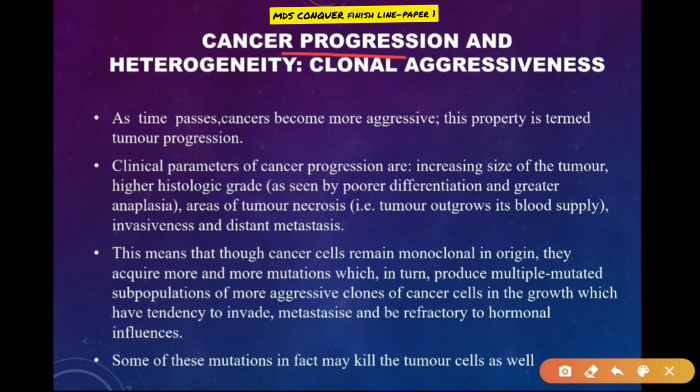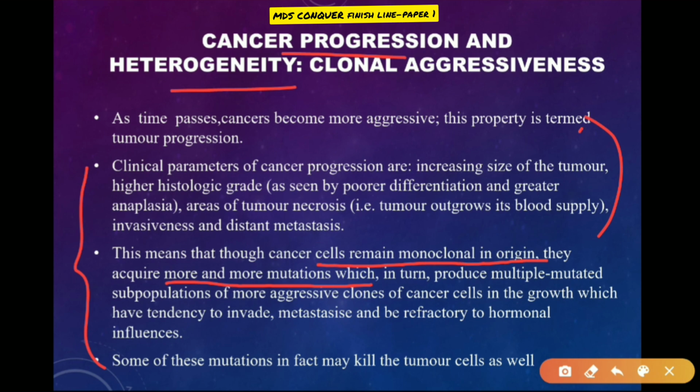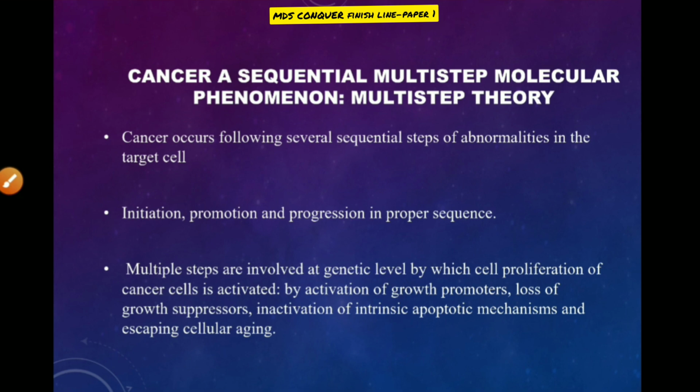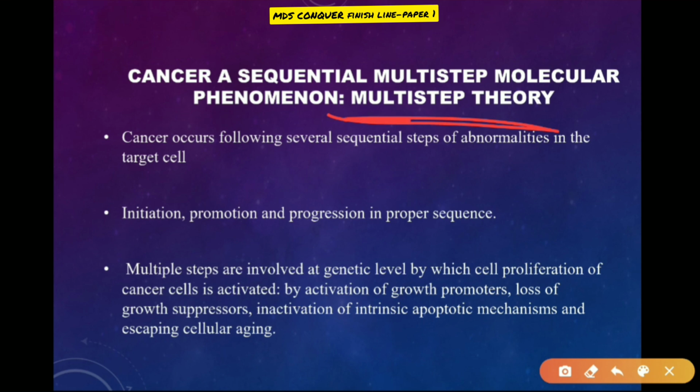Cancer progression and heterogeneity. This means the cancer cells remain of monoclonal origin only, and they will acquire more and more mutations in turn. So this is what you have to write for cancer progression and heterogeneity. This is the multi-step theory, because cancer occurs in sequential steps.